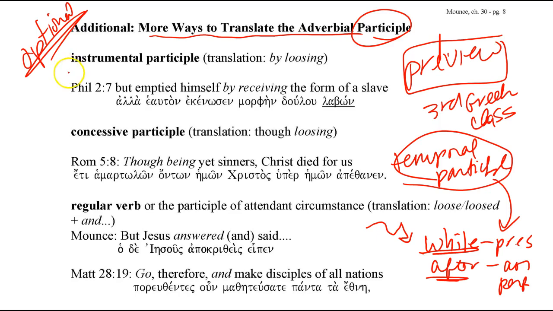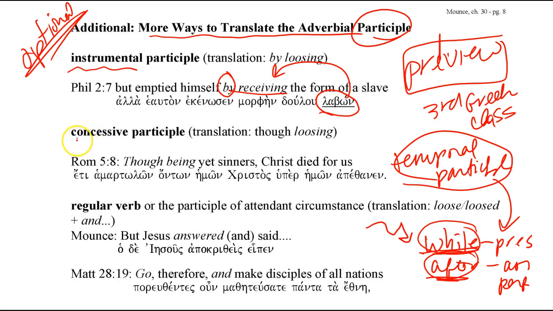Sometimes you can translate it as an instrumental participle. And instead of using these conjunctions "while" or "after," you might use the conjunction "by." So he emptied himself by receiving the form of a servant. So lambano here is being translated as "by receiving."